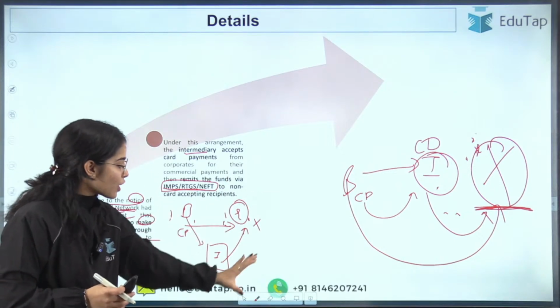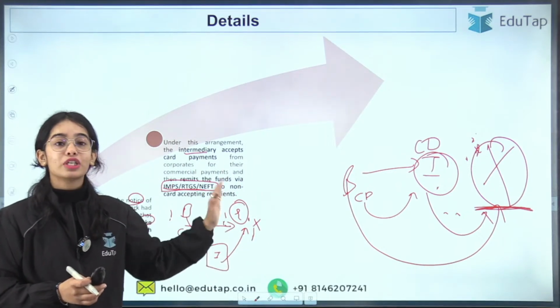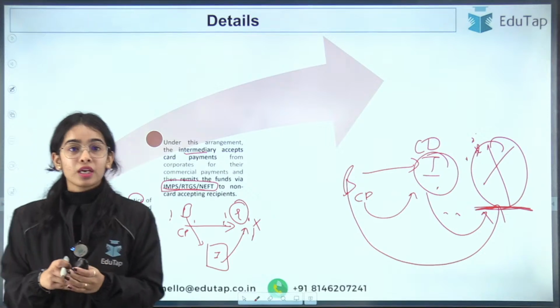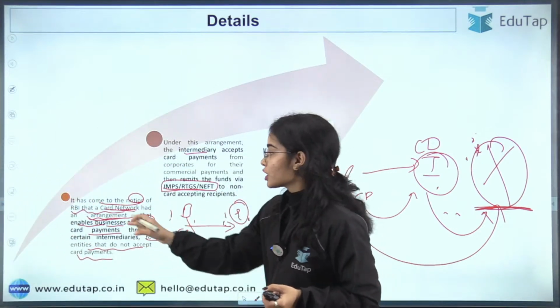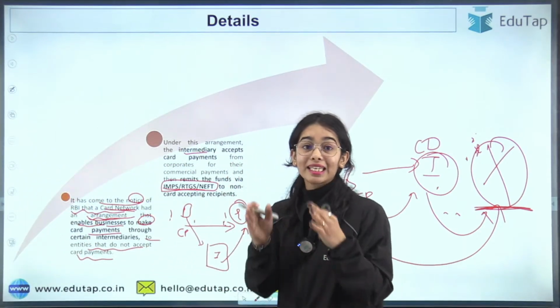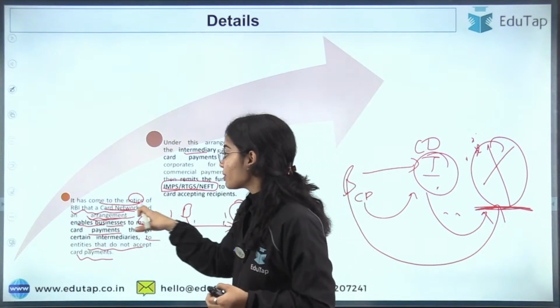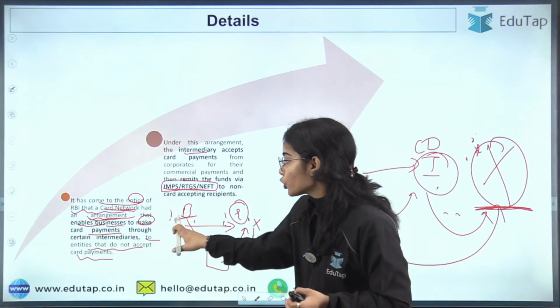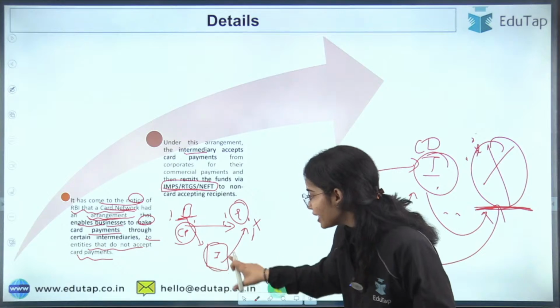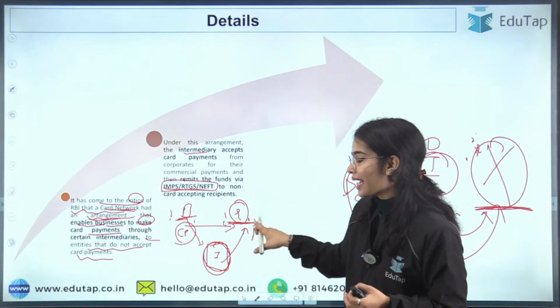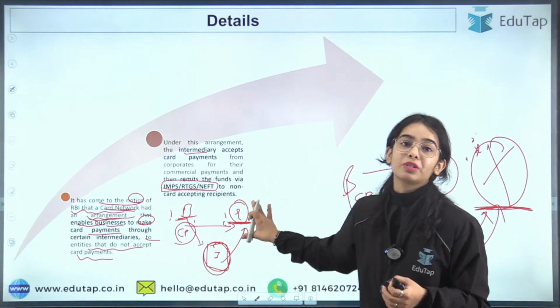Money laundering can happen very easily through this method. So the RBI has found this kind of method there by a card network. It has come to the notice of the RBI that a card network had an arrangement that enables businesses to make card payments through an intermediary to another entity that does not accept card payments.